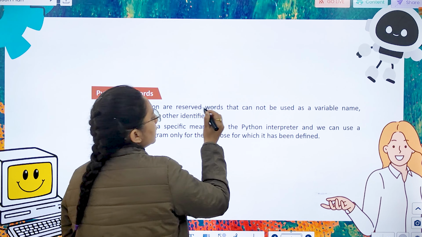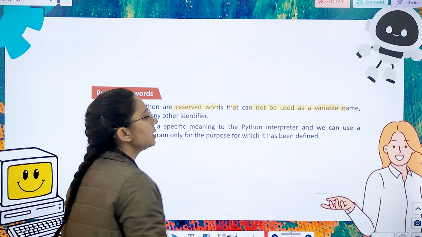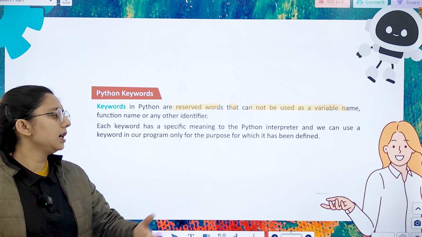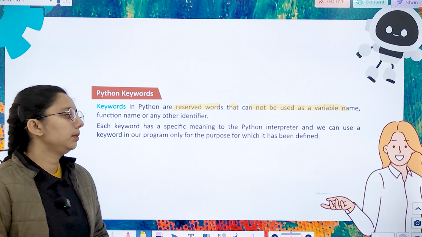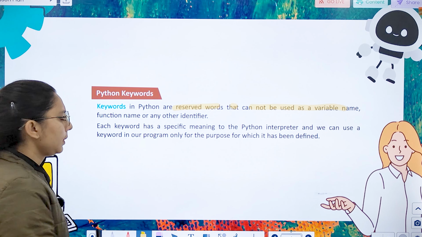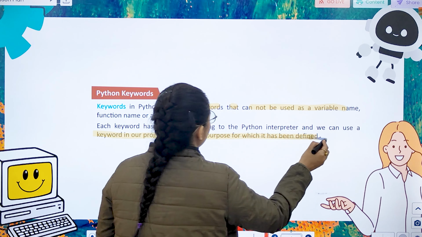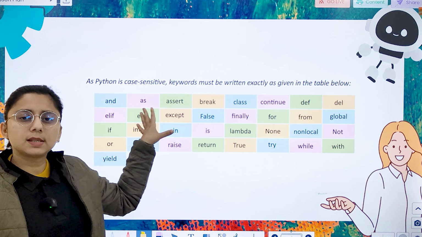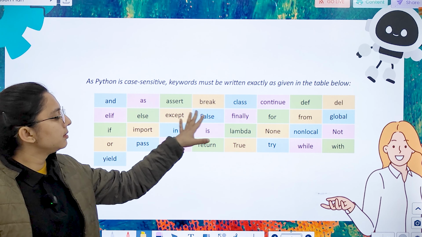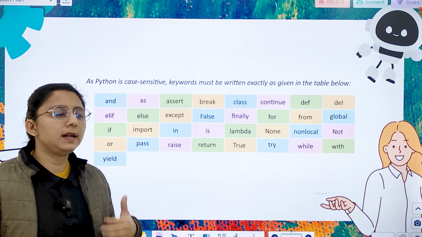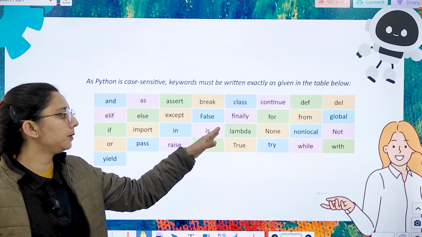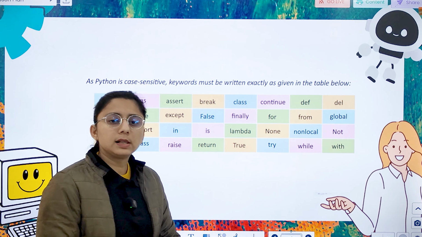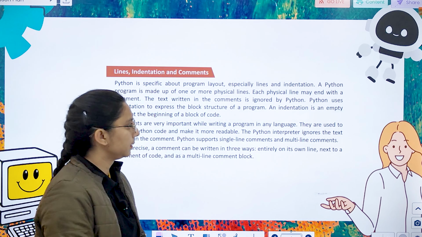So there we have Python keywords. Keywords are reserved words. These are the reserved words that cannot be used as variable names. Each keyword has a specific meaning to the Python interpreter, and we can use a keyword in our program only for its defined purpose. These are case sensitive. And, as, assert, break, class, continue, def, del, elif, else, except, False, finally, for, from, global. These are the keywords that you should keep in mind.